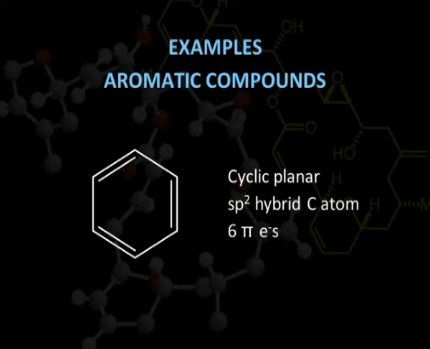The simplest, first and most important example is that of benzene. Here we can see 3 pi bonds, and each pi bond is associated with 2 pi electrons. So 2 pi electrons here, 2 here, 2 here. These together make 6 pi electrons.